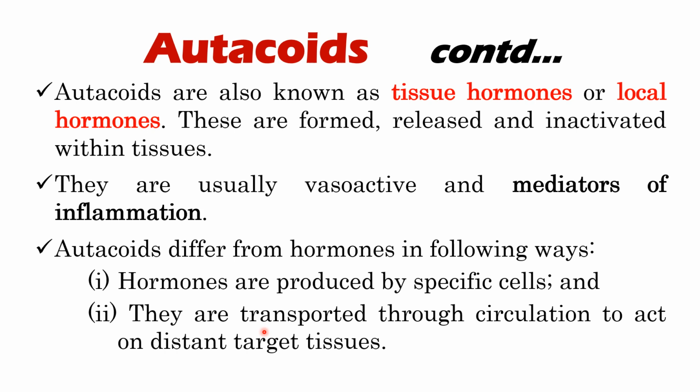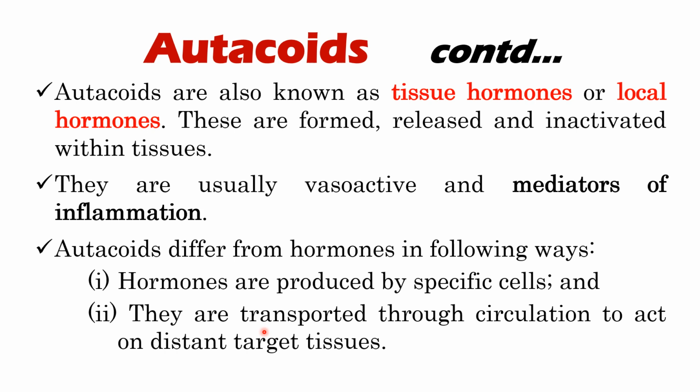For example, oxytocin is produced in the hypothalamus and released by the posterior pituitary, then it must travel by the bloodstream towards, for example, the mammary gland. So generally, hormones act on distant target tissues, whereas autacoids act on the tissues that are near the site of synthesis.